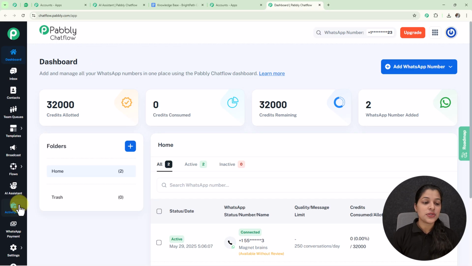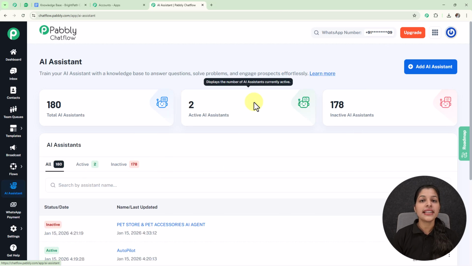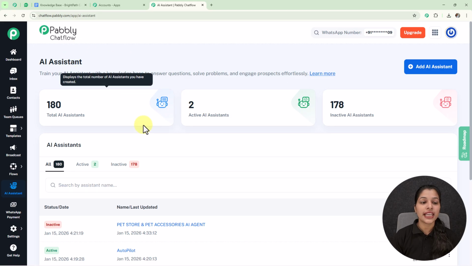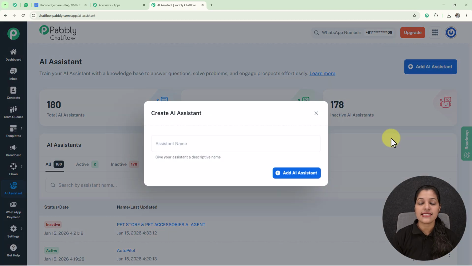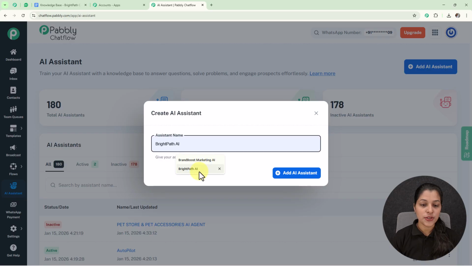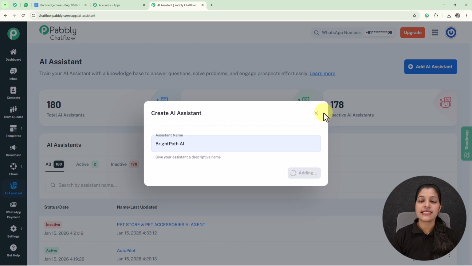As we are going to create an AI assistant, we just have to click on the AI assistant option given on the sidebar. As you click on it, you will land on the AI assistant page, where you can see the total number of AI assistants, and the active and inactive numbers of AI assistants. For creating your own AI assistant, you just have to select this add AI assistant button, and here you have to provide the assistant name. I'm going to give it the name Brightpath AI. Now let's click on this add AI assistant button.